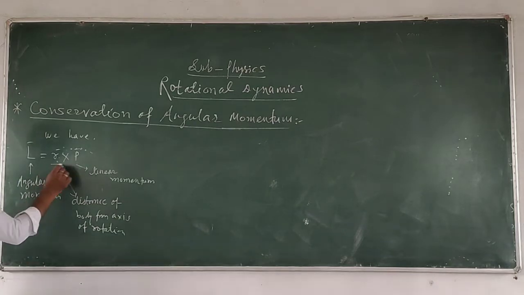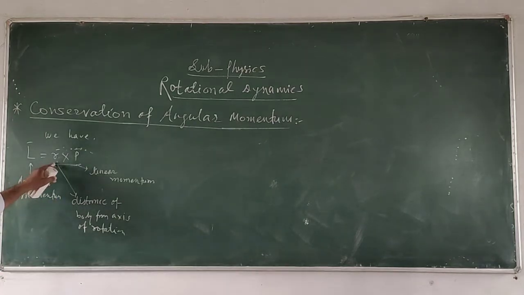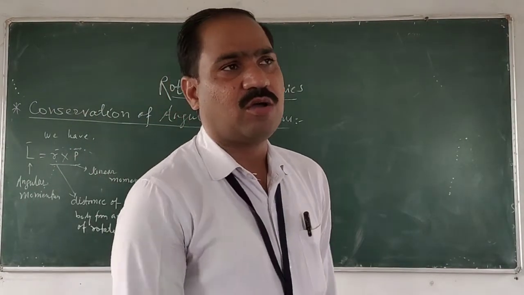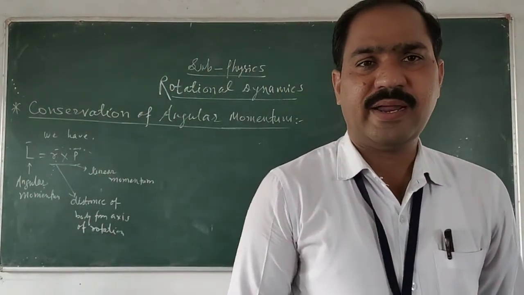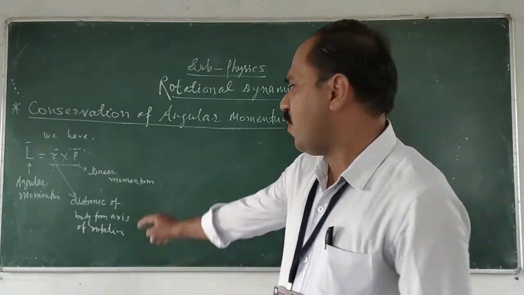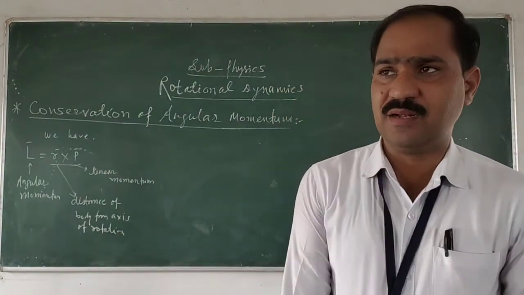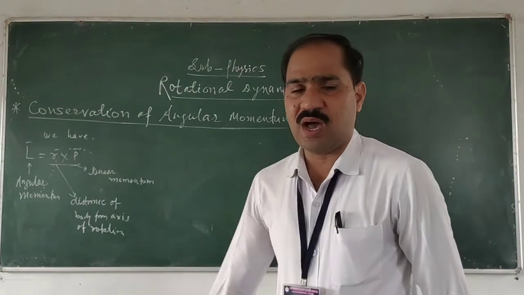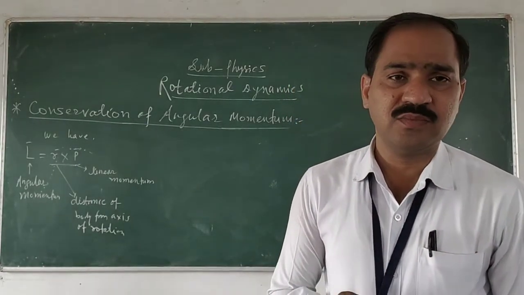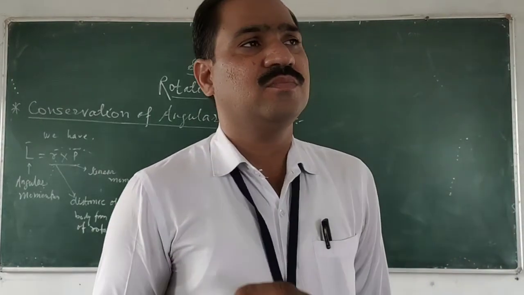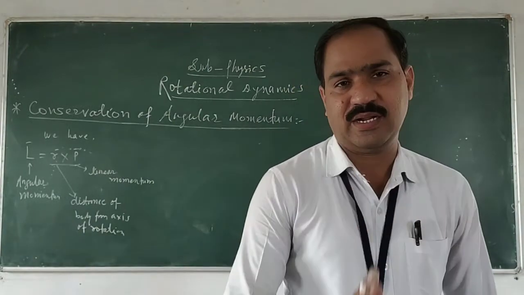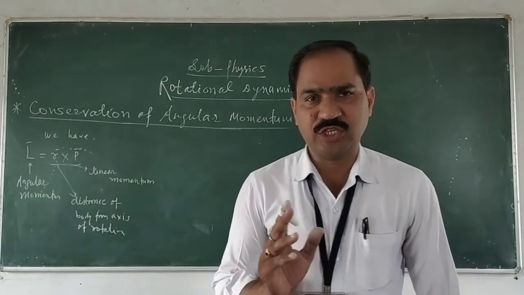Therefore, here the product L is equal to R cross P, which is called the angular momentum of the body. The product of R into P is called angular momentum. Angular momentum is denoted by the capital letter L is equal to R cross P, where this cross indicates the product of the two vectors, that is called the vector product of the two vectors. Got it?